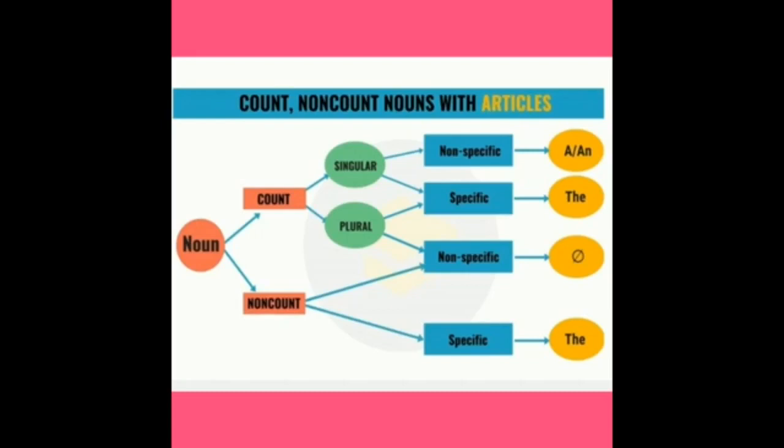Next, countable, singular, specific. For a countable, singular, specific noun, we use the article the. Examples: the advice, the theory, the theory of relativity. So for countable, singular, non-specific, we use a or an, and for countable, singular, specific nouns, we use the article the.